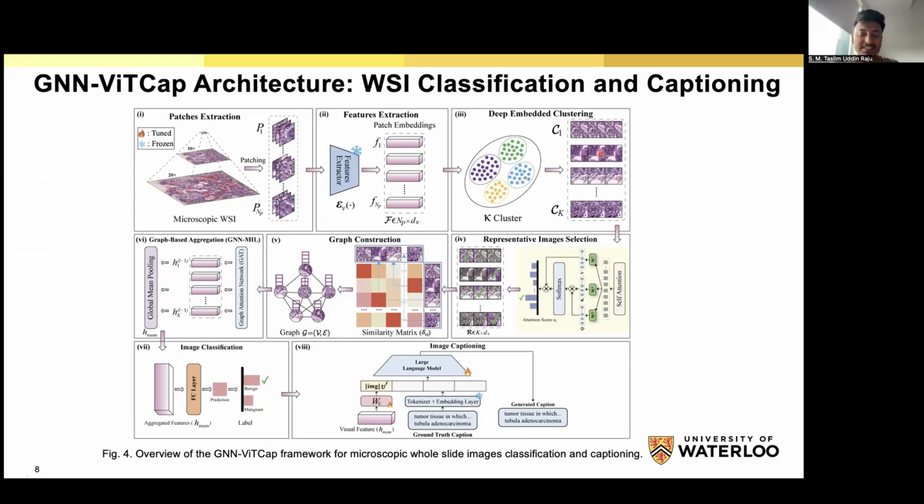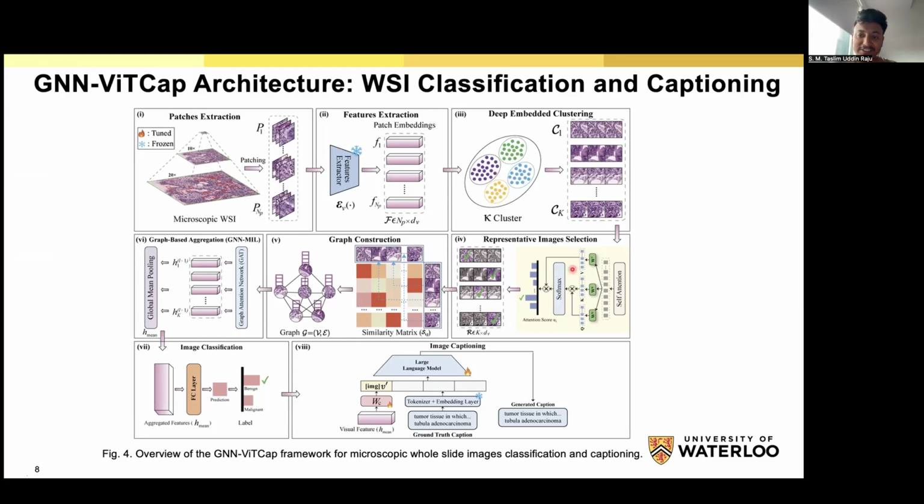Then we repeat this process until convergence. We use the KL divergence in this case. When the clustering is done, similar images or redundant patches are contained in the same cluster.